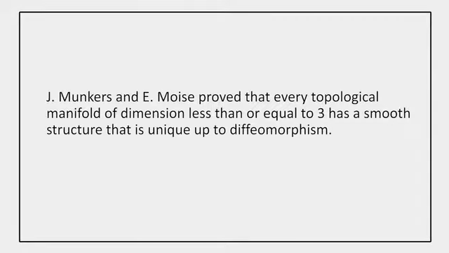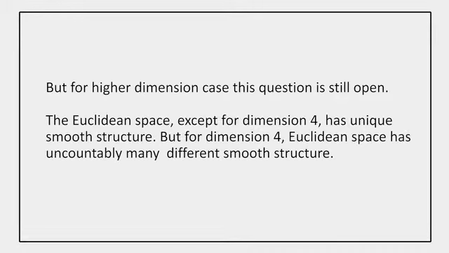So here it can be easily proved that the real line has only one smooth structure up to diffeomorphism. Now the question arises: is there any topological manifold which has different smooth structures, and is there a diffeomorphism between them or not? This question is partially solved by Moise and Munkres. They proved that every topological manifold of dimension less than or equal to 3 has a smooth structure that is unique up to diffeomorphism. But for the high dimension case, this is still an open question.